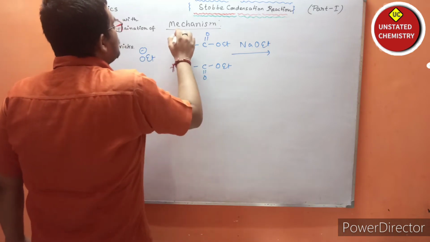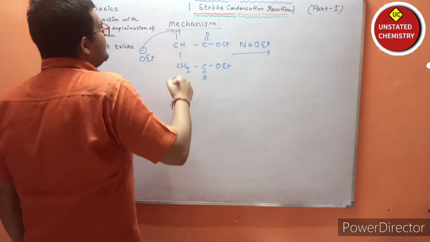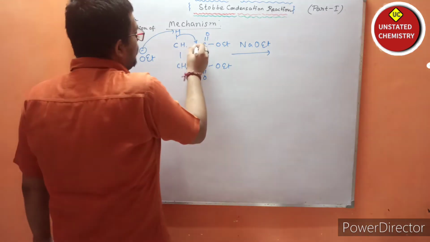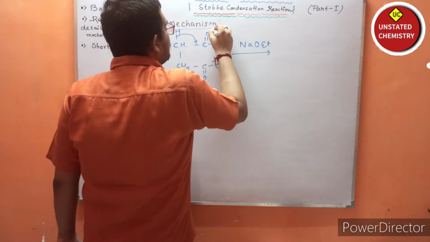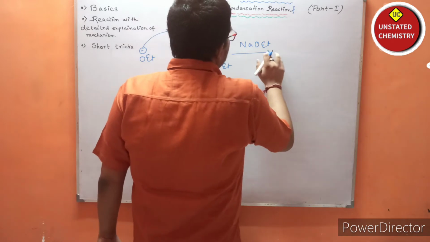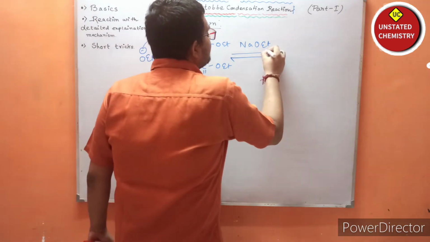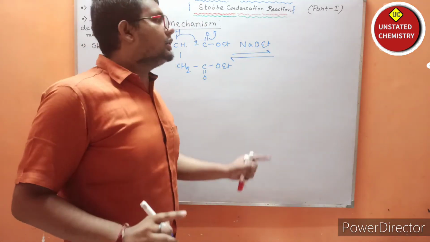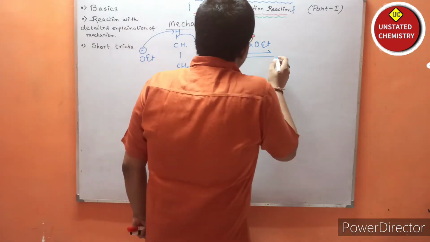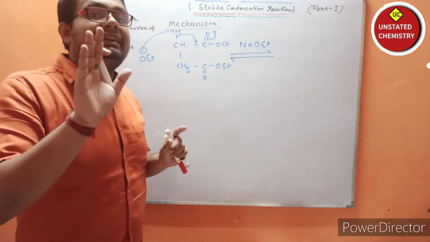It will abstract the proton, or you can say OEt minus will remove the proton, and if there is removal of the proton, there will be formation of a double bond, and the electron density will be shifted towards oxygen. So what happens here? This is highly reversible in nature, so the reversible sign is a must. If you forget to draw the reversible sign, the examiner can deduct marks.